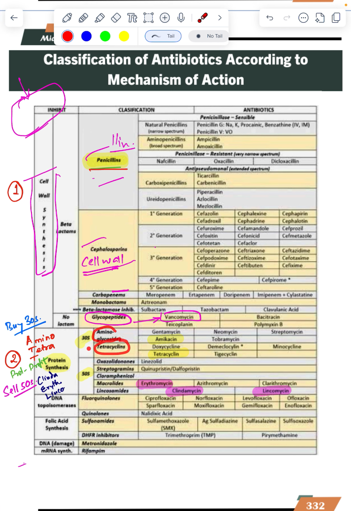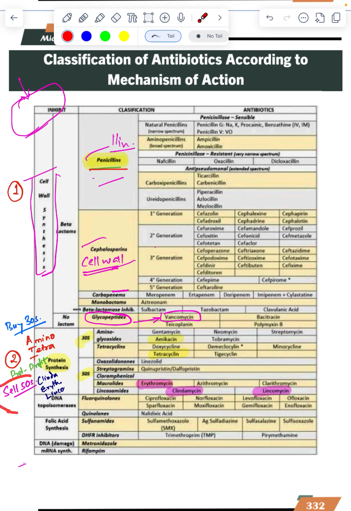C is Clinda, E is erythro, L is linco, lincosamides. So buy AT: aminoglycosides and tetracycline. And sell at CELL: Clinda, Erythro, Linco. This is the protein profit, you are making a profit. So this is the second group, protein synthesis.